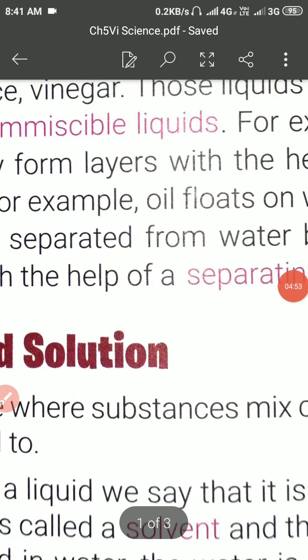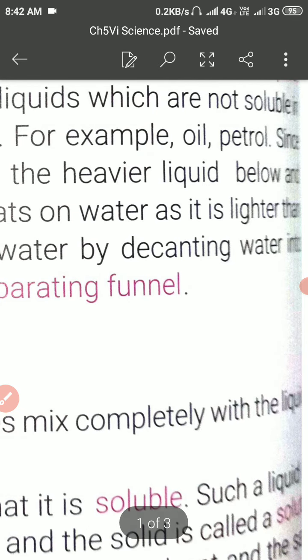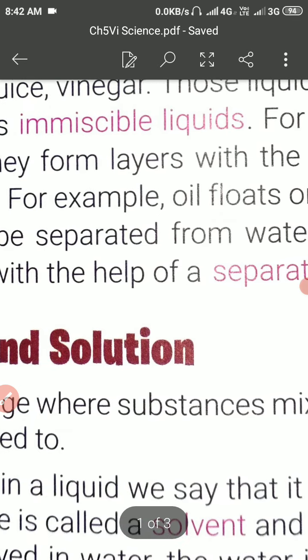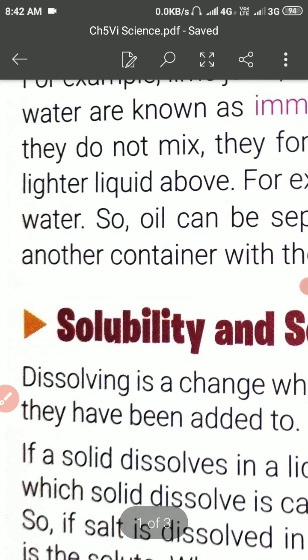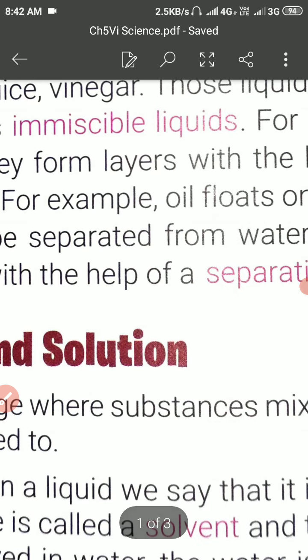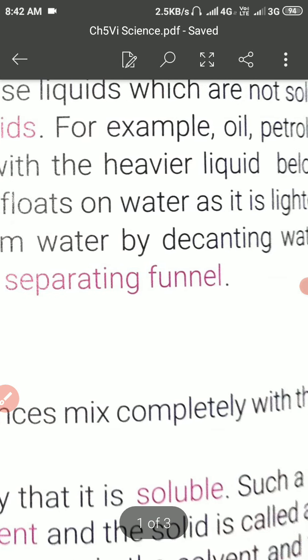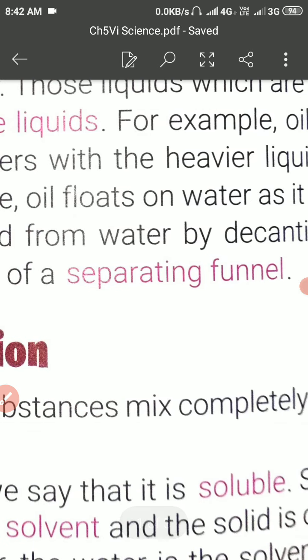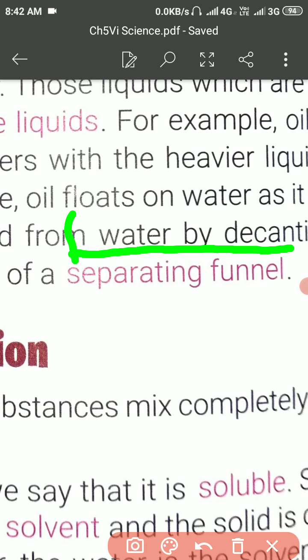So oil can be separated from water by decanting water into another container with the help of a separating funnel. इसको सेपरेट किया जा सकता है। एक अलग कंटेनर में, एक सेपरेटिंग फनल मतलब एक कीप जैसा स्ट्रक्चर होता है, that is called a funnel. So you have to do it with the help of the separating funnel, this one.